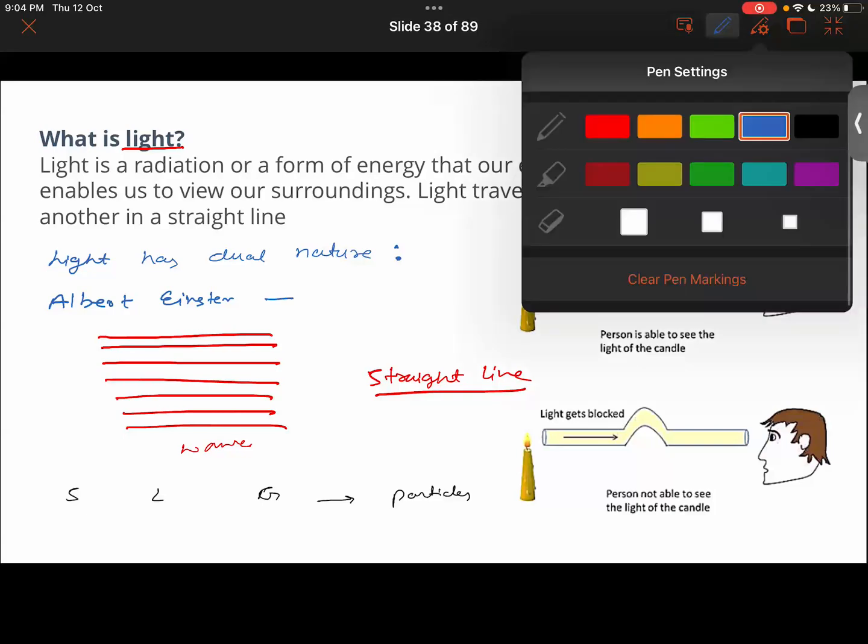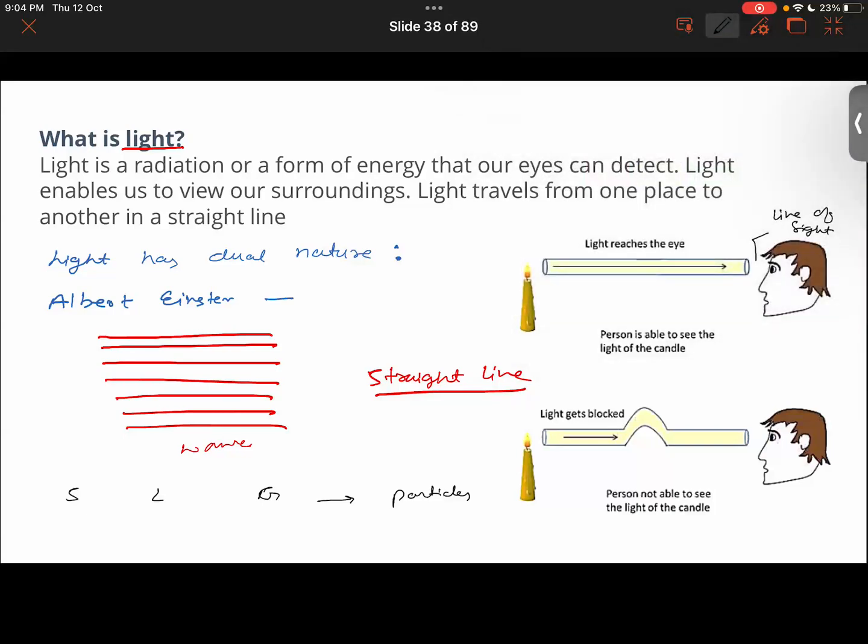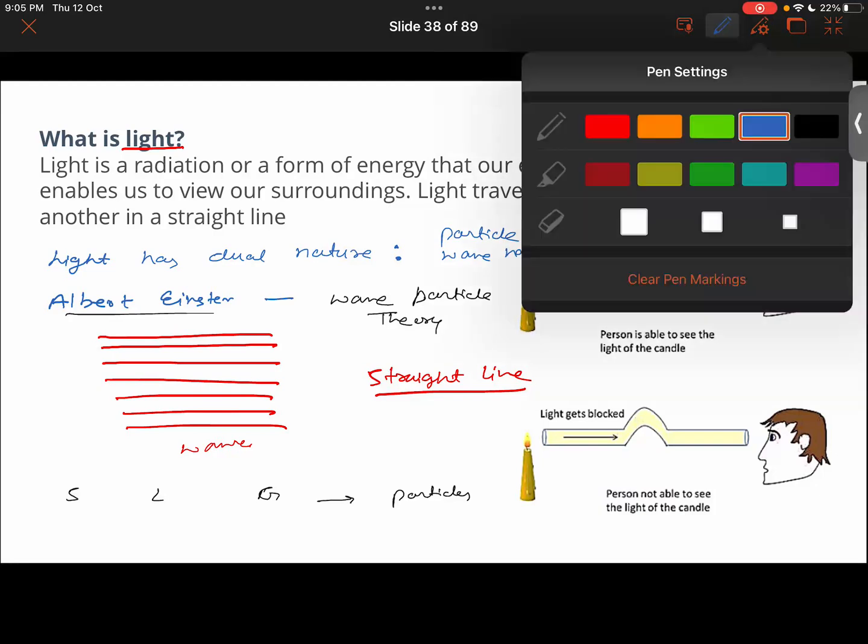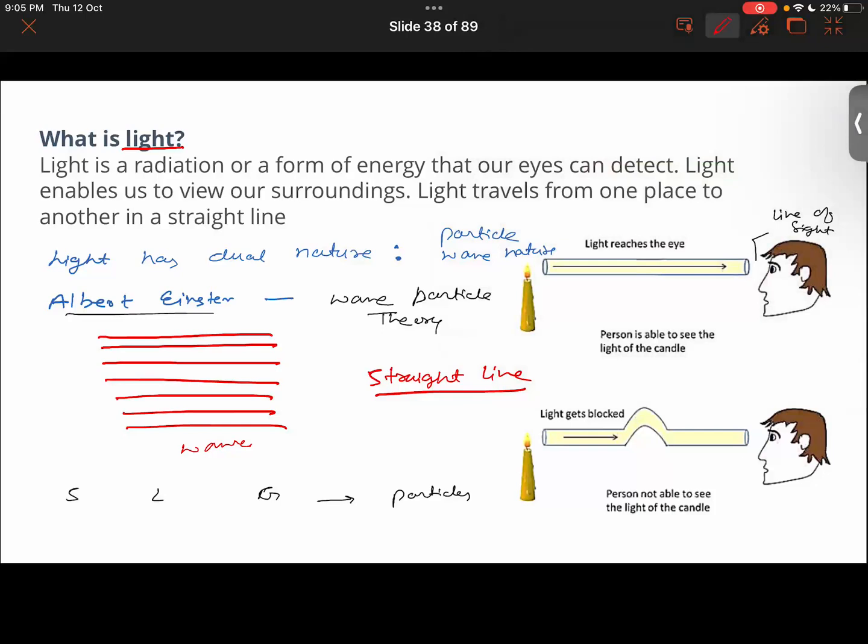When you get to class 11 and 12, you will study the wave particle theory of light, put forward by Albert Einstein, in which he said that light is both. It acts as a particle also, and it has wave nature also. Just remember these facts. The modern scientists have also fully accepted this fact.